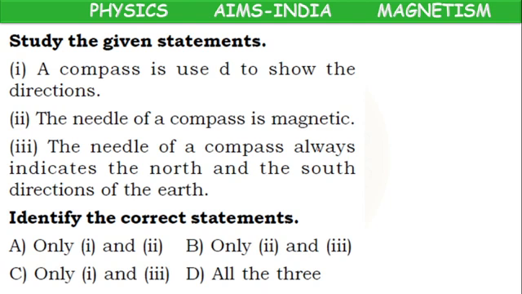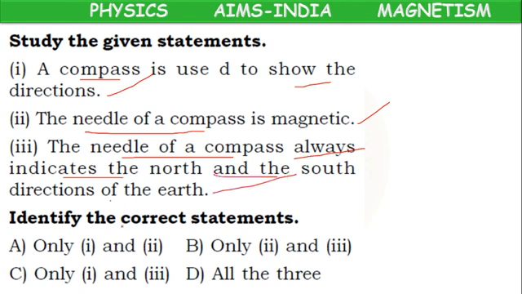Next, study the given statements. A compass is used to show directions, correct. The needle of a compass is magnetic, correct. The needle of a compass always indicates the north and south direction, correct. Identify the correct statements. So which statements are correct? All three statements are correct. So D option is the correct answer.